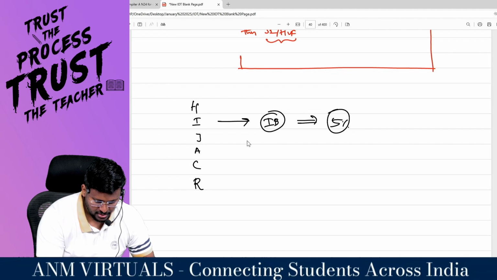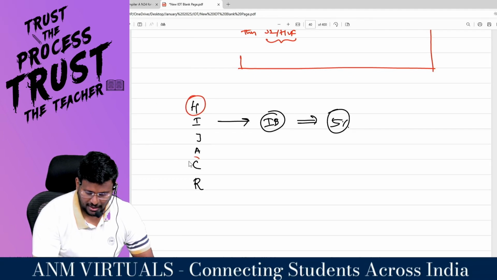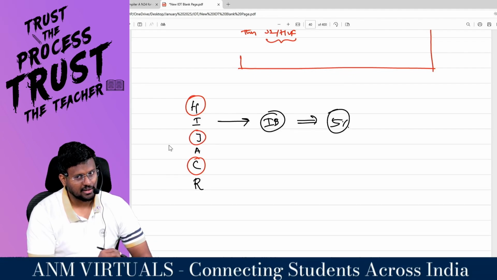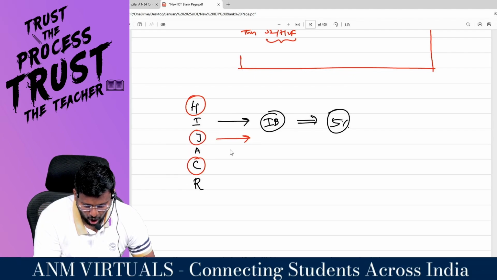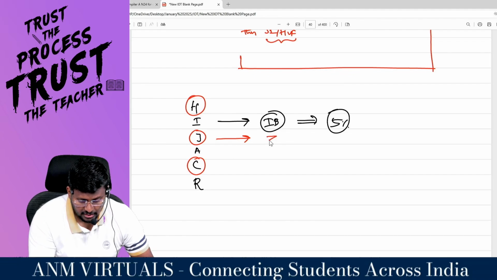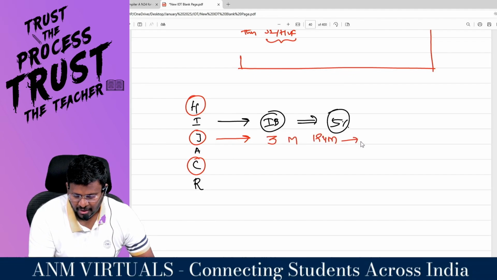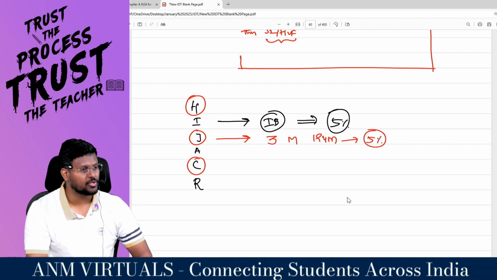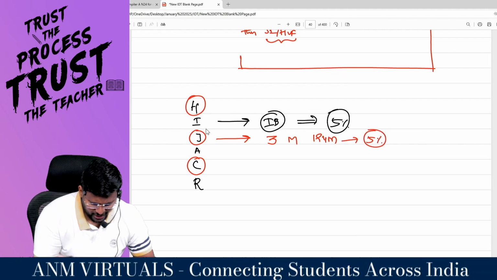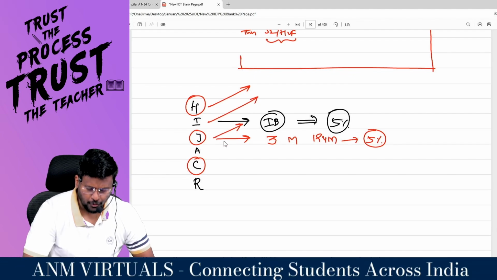If you see JCH: J, then C, then H. For these sections, how many alternate sections are there? Three sections. That's why 194M. Again, the percentage is how much? 5%. Sir, you covered 194H, 194I, and 194J.